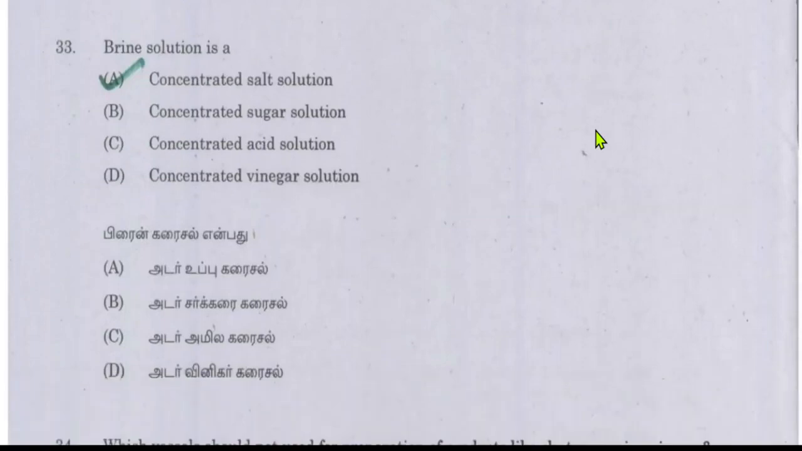Brine solution is a... The question asks about a concentrated salt solution, sugar solution, acid or vinegar solution. It is a very tricky question. Every time we use brine solution in management practices against any disease or pest infestation, so we have to know what brine solution is. The correct answer will be concentrated salt solution.